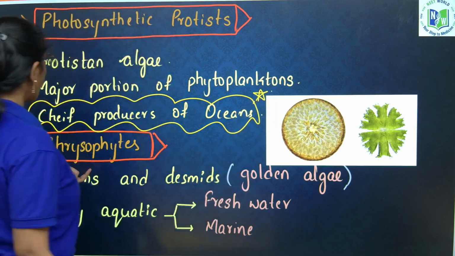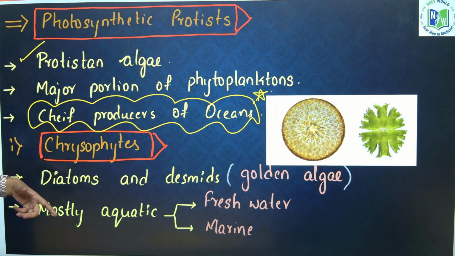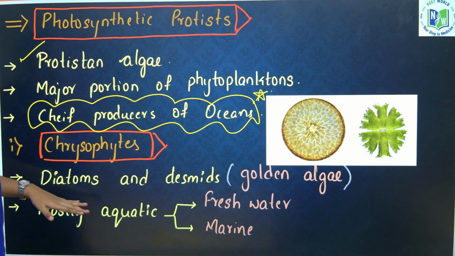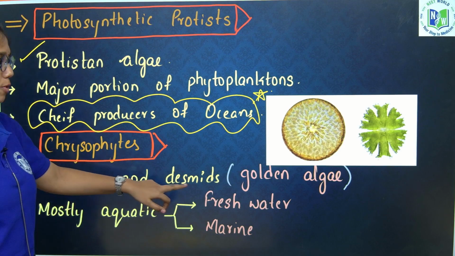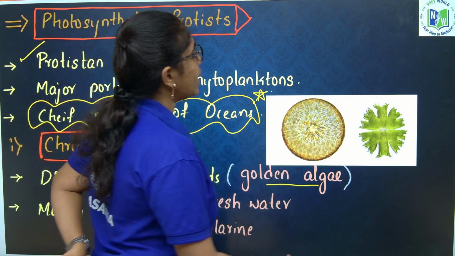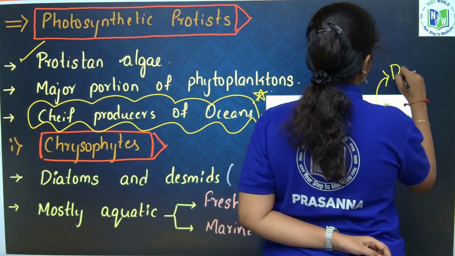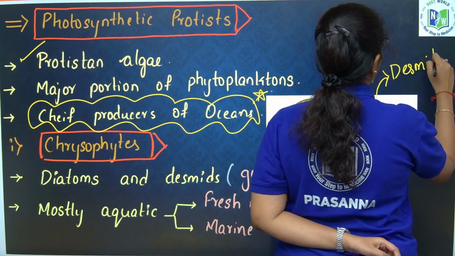If you look into chrysophytes, two types of organisms are included. Those are diatoms and desmids. Desmids are also called golden algae.